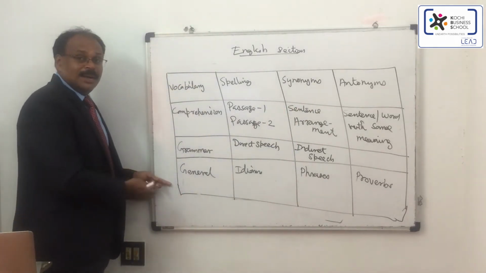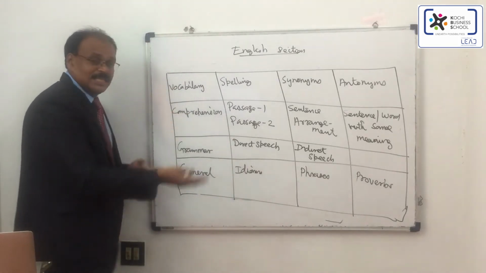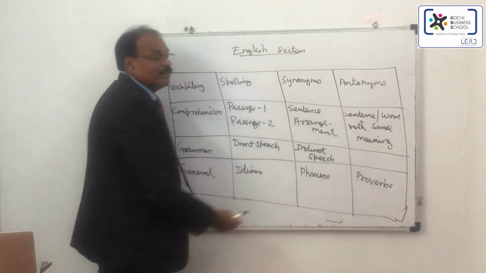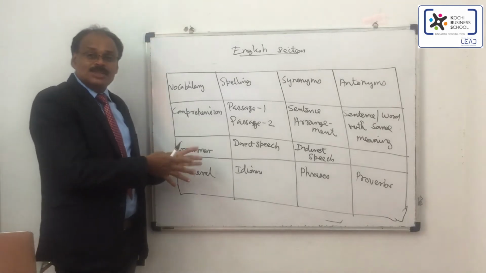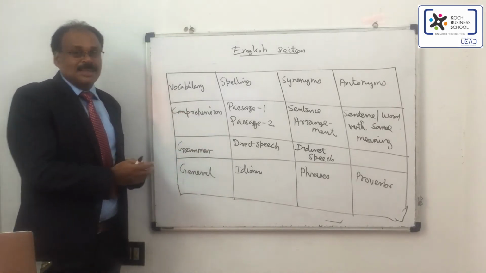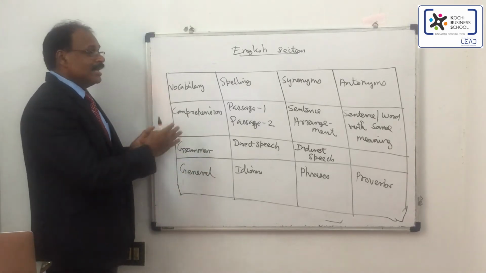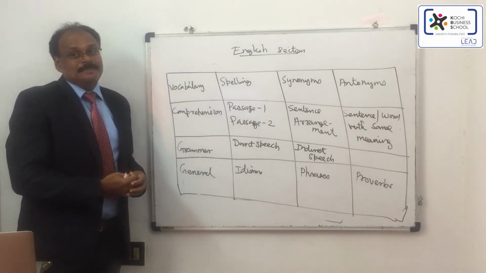And in grammar, almost all the time they have asked the same thing, direct or indirect speech conversions, and generally idioms, phrases and proverbs. This is the pattern on which the KMAT English questions are being asked so far. You may get a change, but so far it is going on the same model.